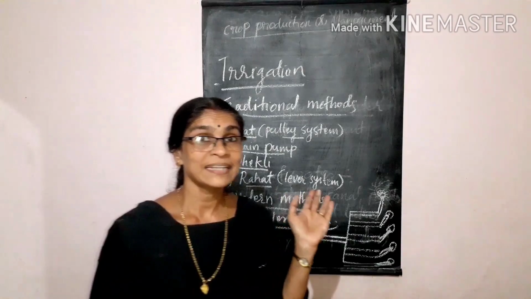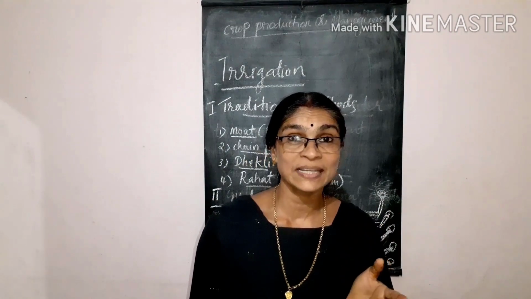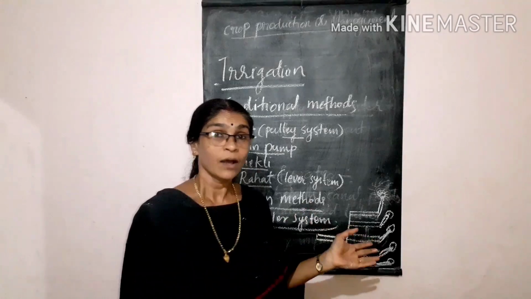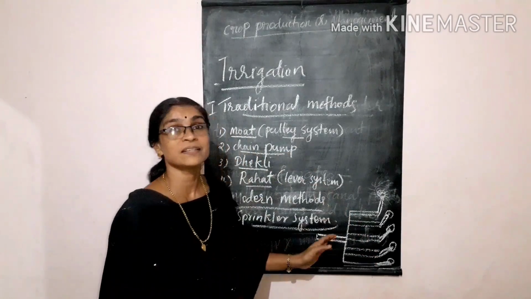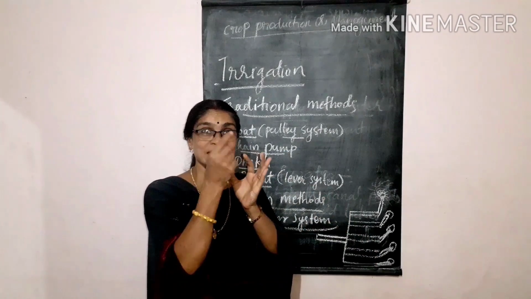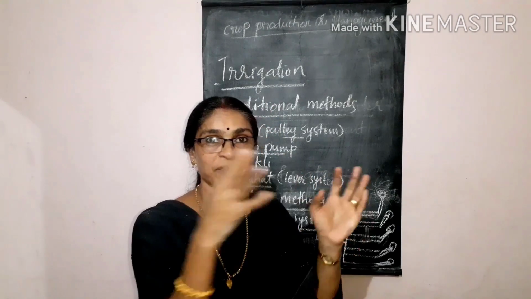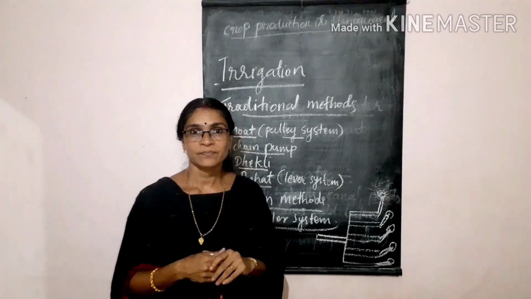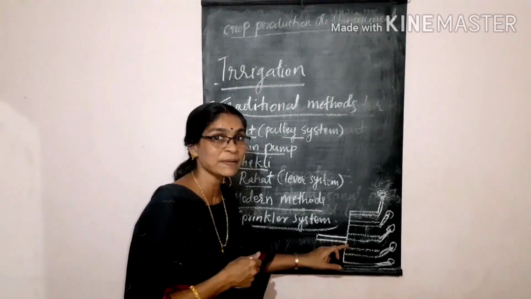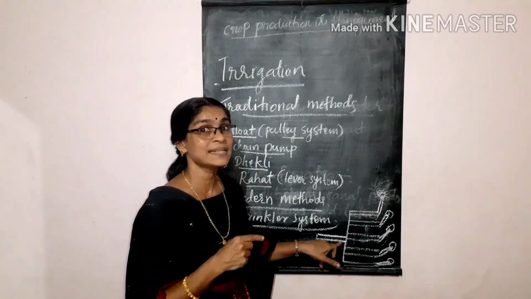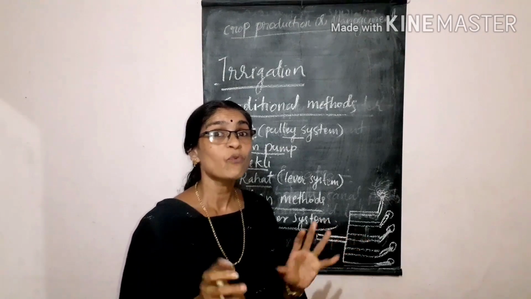We can also see this type of system in our school. Did you see the sprinkler system in the premises of our school? Our gardens are irrigated using the sprinkler system. The nozzles rotate, and while rotating, the water is sprayed everywhere in the field. Okay? Did you understand the sprinkler system? In the sprinkler system, one demerit we saw is the wastage of water.